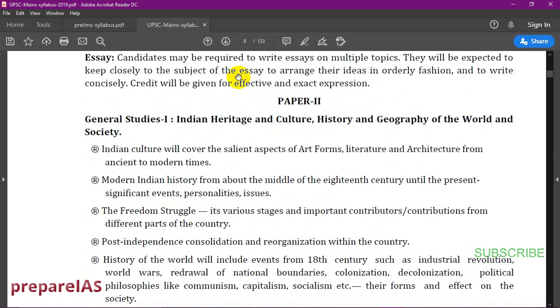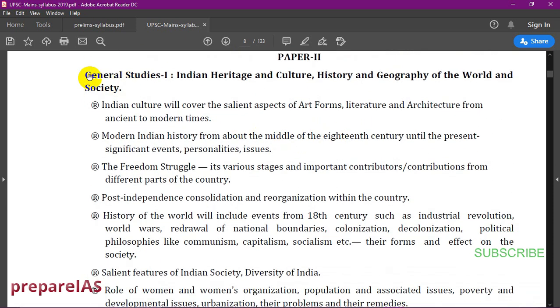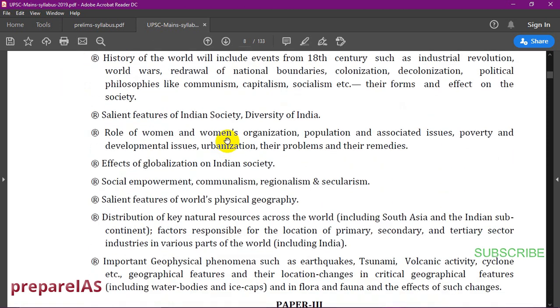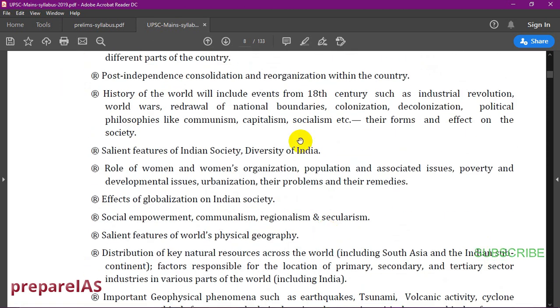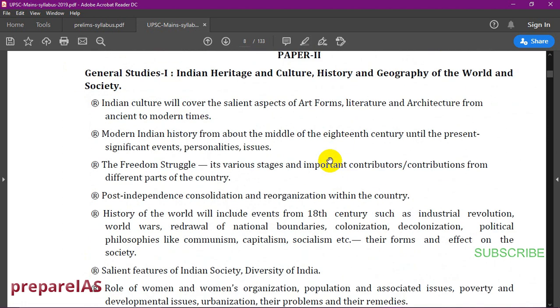Optional paper 1, and further I'll tell you more. And this is paper 2, which is general studies 1: Indian heritage and culture, history and geography of the world and society. And you can see that there's a lot of stuff here, like we have a lot of headings. So this is part of the syllabus.